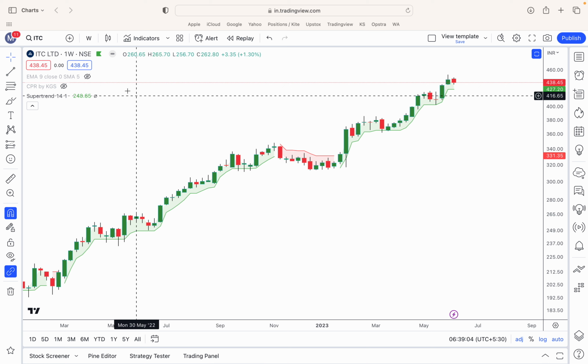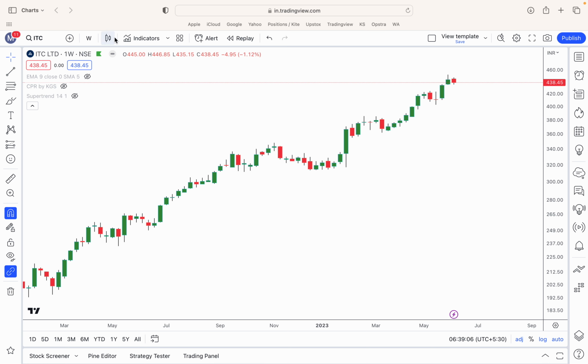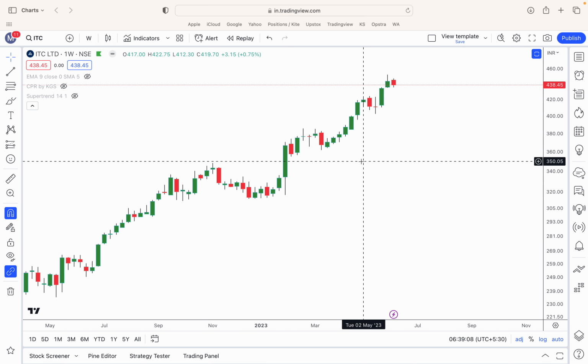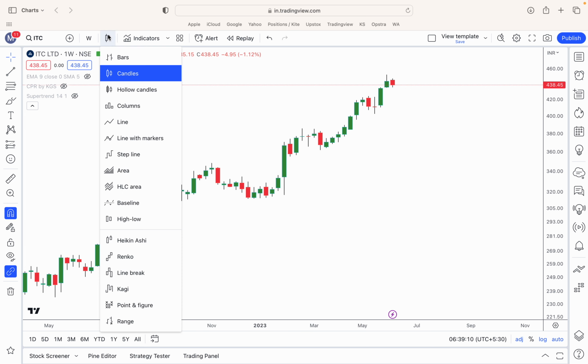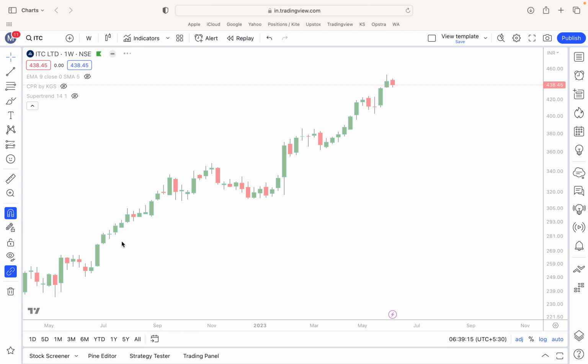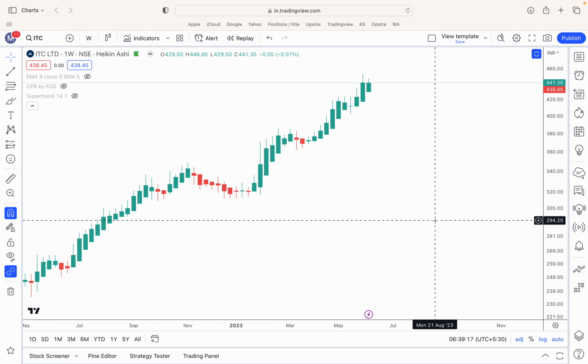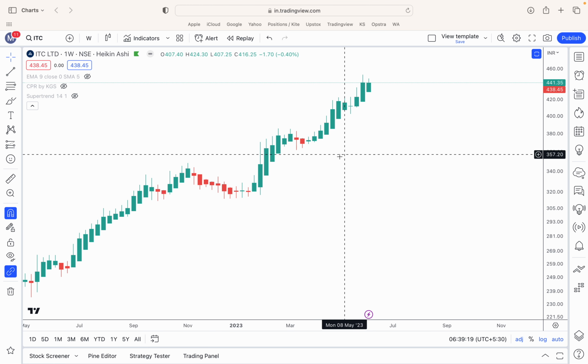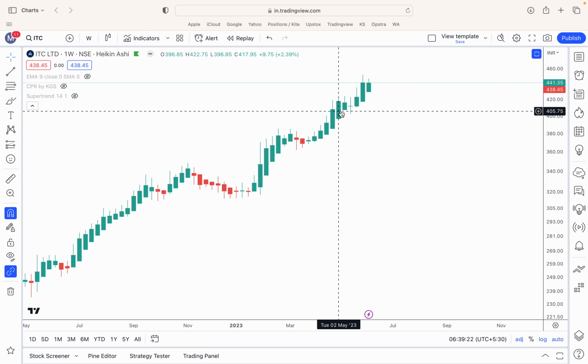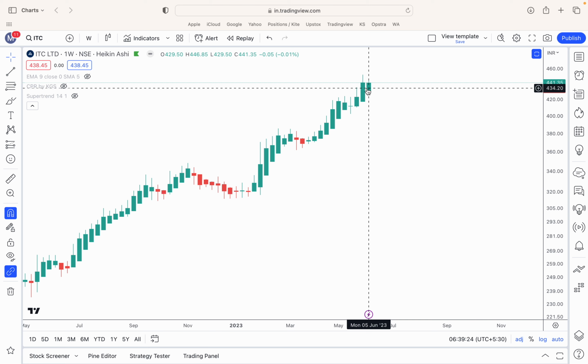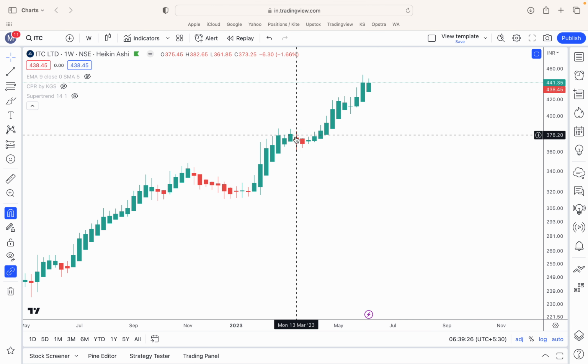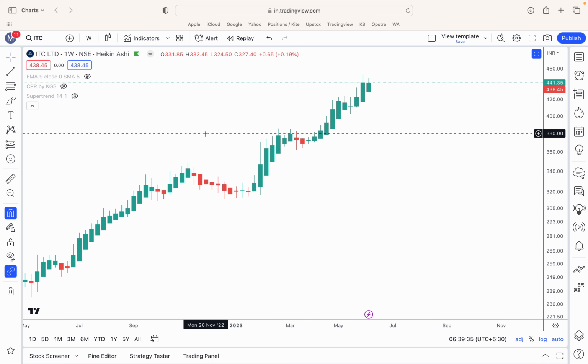And then there is another tool which is candlestick based. So currently we are on the normal candlestick. What you can do is go on to this candlestick and click on Heikin-Ashi. So Heikin-Ashi is all green and red. Till the time your equity investments are green on a Heikin-Ashi candlestick pattern, one can be in a trade. If you notice some redness or some red candle which is getting formed on a Heikin-Ashi, you can book or you can set your trailing stop loss likewise. So this is all about